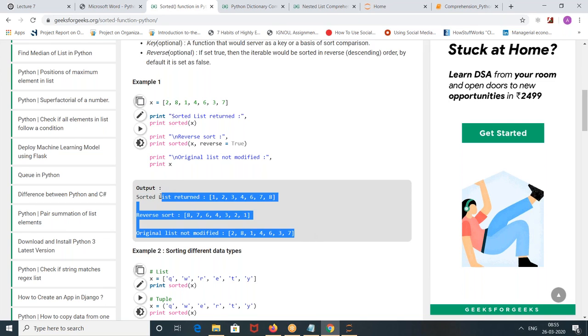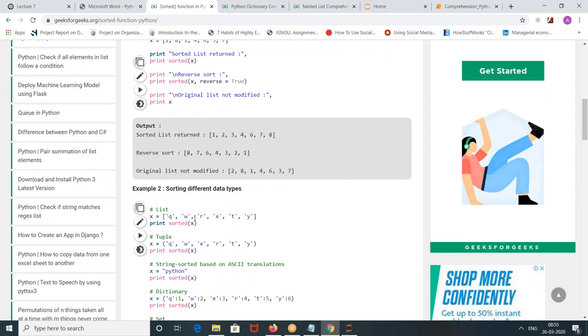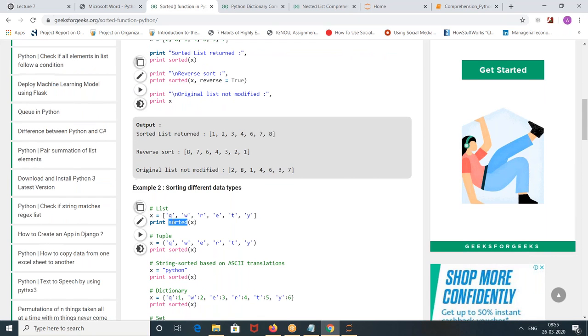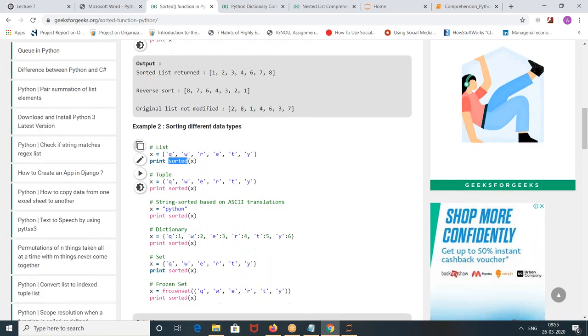So basically it's like the Excel sort function. Yeah, a simple sort function. If you write it for alphabets, the answer would be in alphabetical order. If you write it in reverse, it will give you reverse order. Reverse is equal to True. If you would have applied it, the answer would be different.